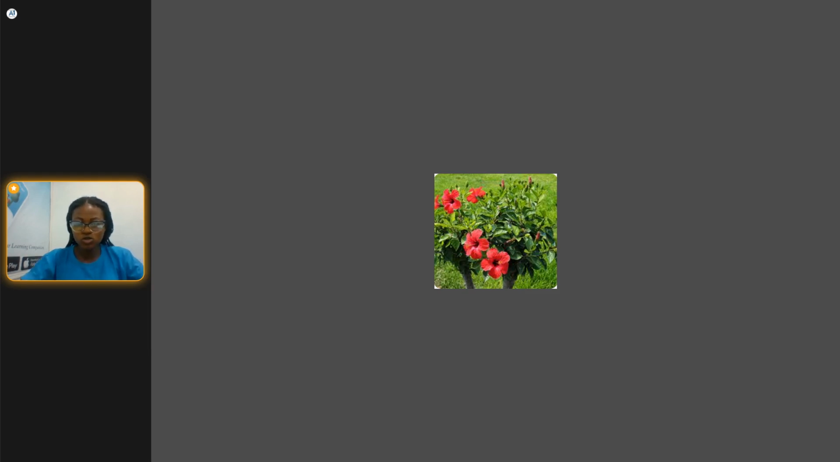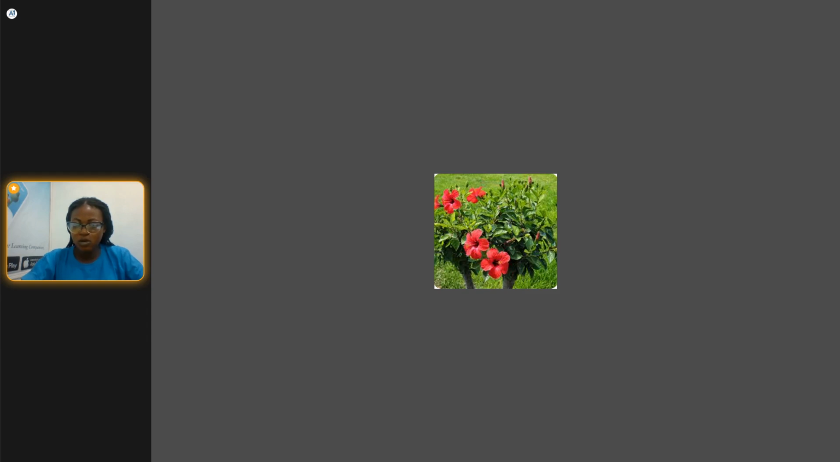Okay, so I'm going to be showing us another flowering plant. You can see the flower, that's why we call it flowering plants. Okay, so we also have the mango plants, the mango tree.